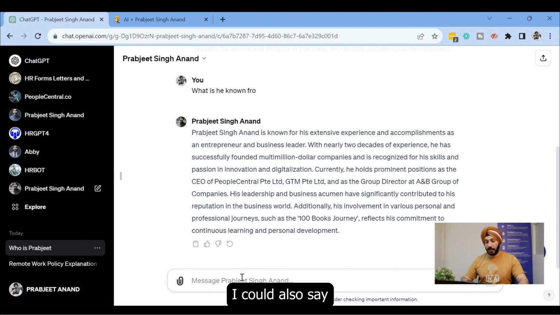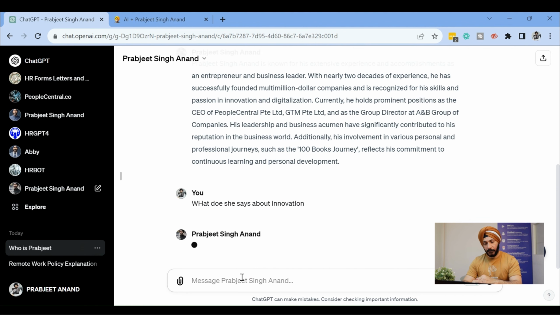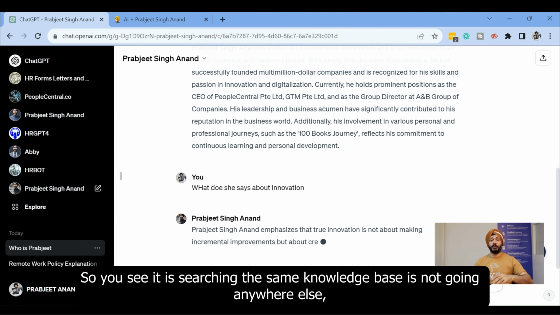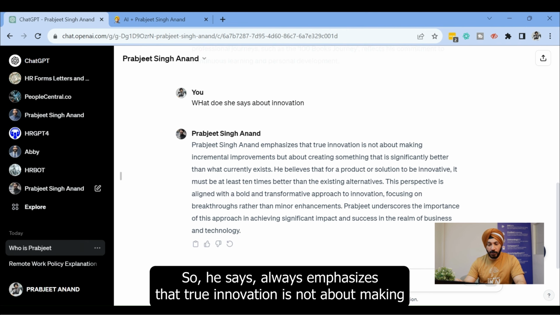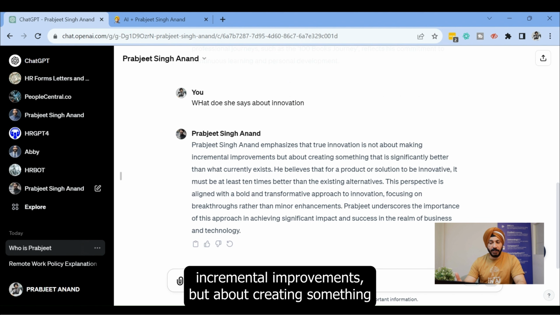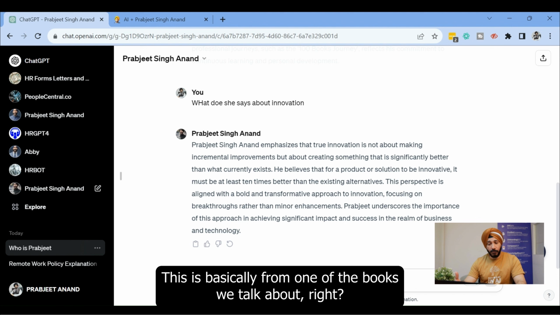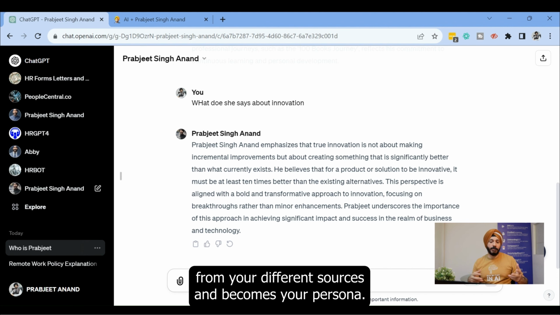Now, I could also ask, what does he say about innovation, for example? As you see, it's searching the same knowledge base, not going anywhere else. It says the emphasis is that true innovation is not about making incremental improvements, but about creating something significantly better than what currently exists. This is basically from one of the books where I talk about it. So this is all the information it can use from your different sources, and it becomes your persona.